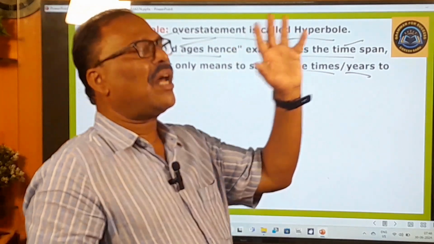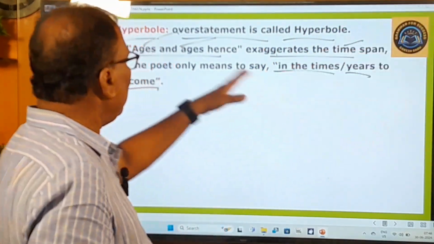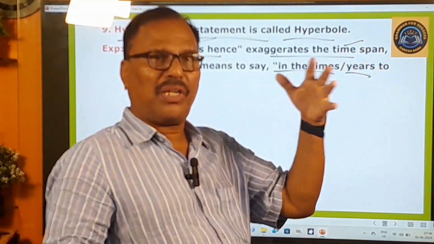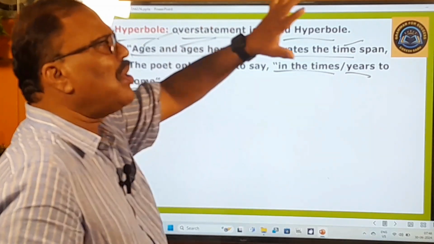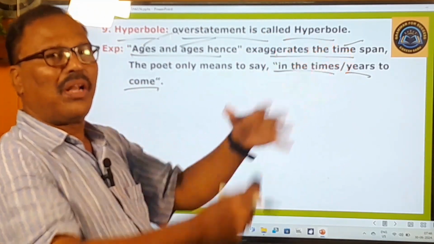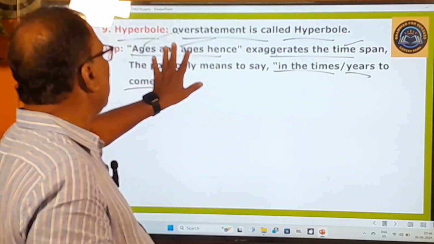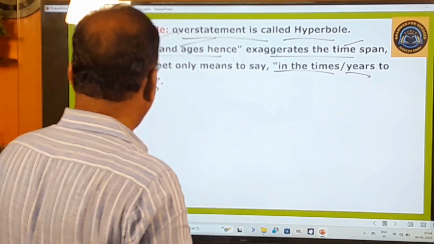But here it is mentioned ages and ages. Can you live for ages? No. So this is exaggeration. That is the meaning only you have to take. Therefore, this is said to be hyperbole.